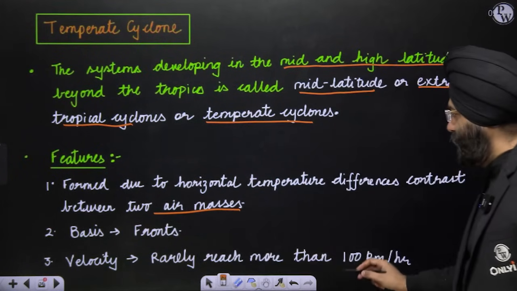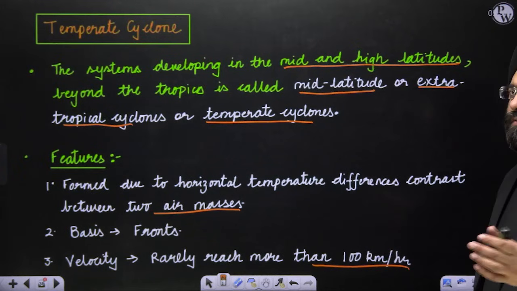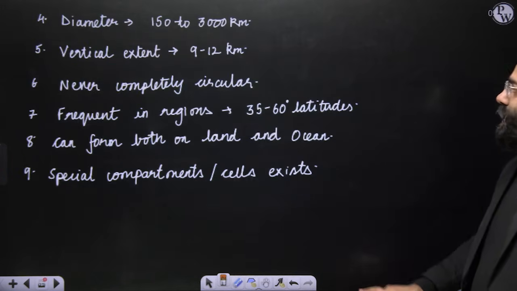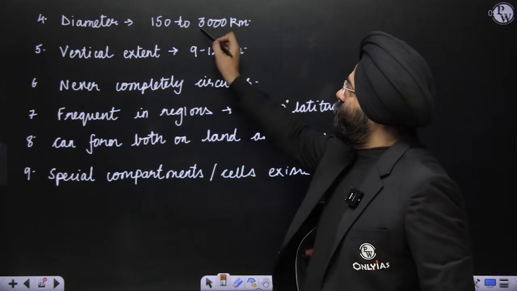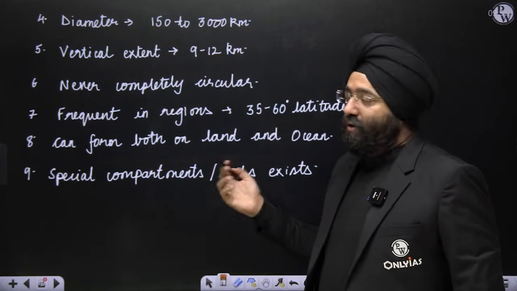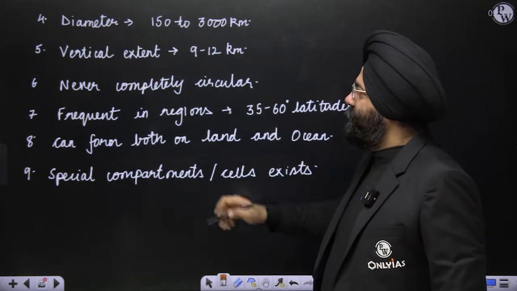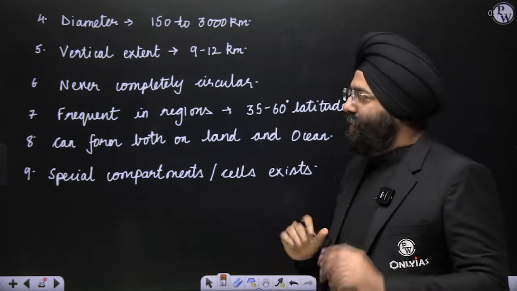Velocity rarely reaches more than 100 degrees. So that means the velocity is relatively less. In tropical cyclone, it is very high, right? We'll do that. Diameter is from 150 to 3000 kilometers also. Vertical extent is 9 to 12 kilometers. It is never completely circular, please understand.